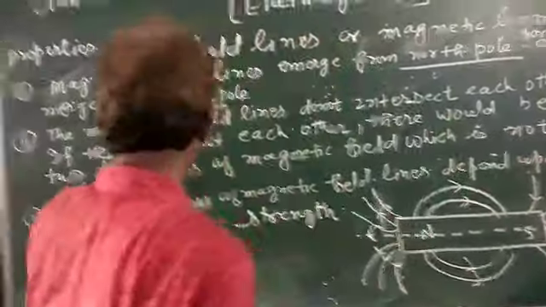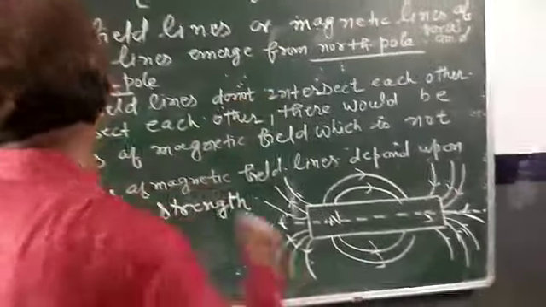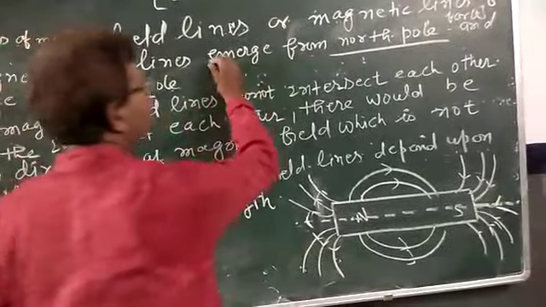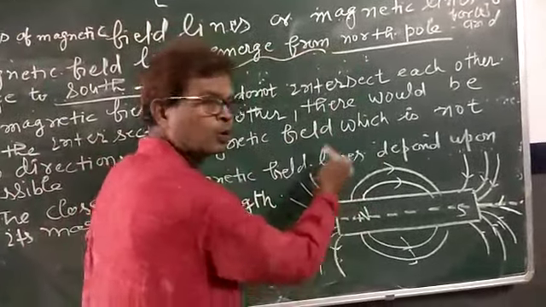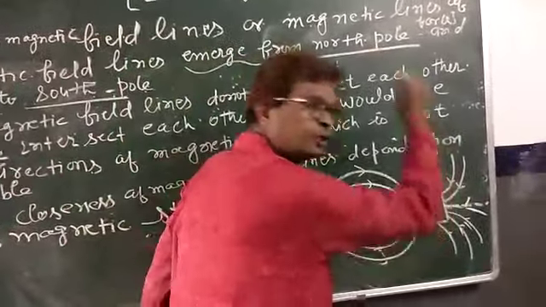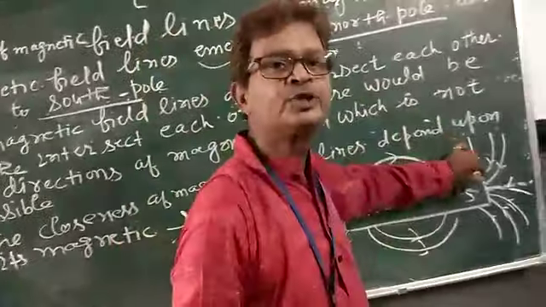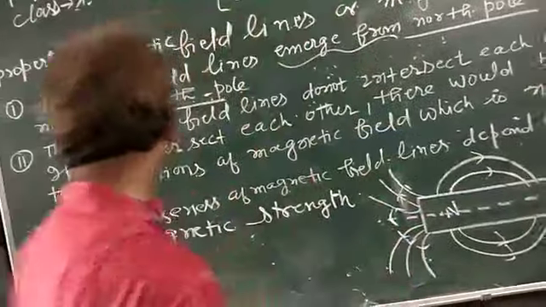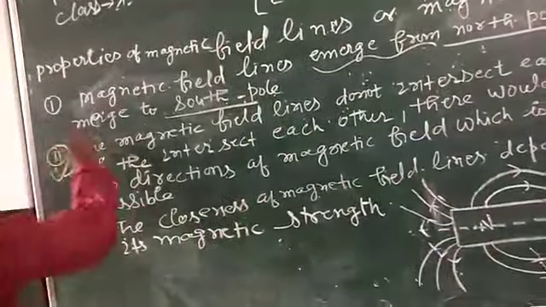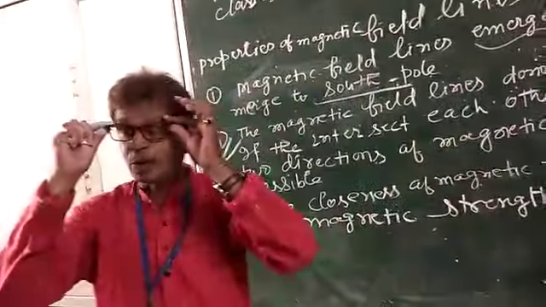So this tells us that the magnetic field lines emerge from North Pole and merge to South Pole. It means it comes from North Pole and ends at the South Pole. Now come to the second one. The second property is much more important.